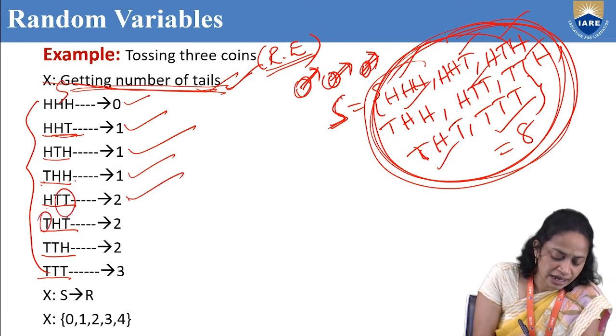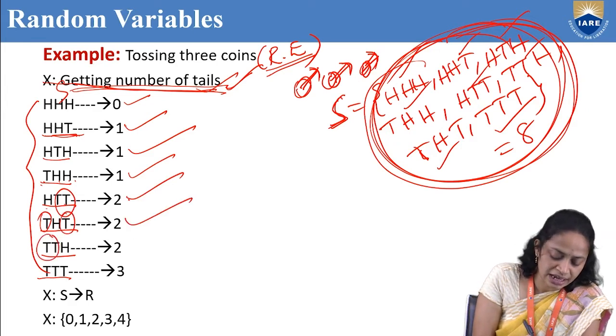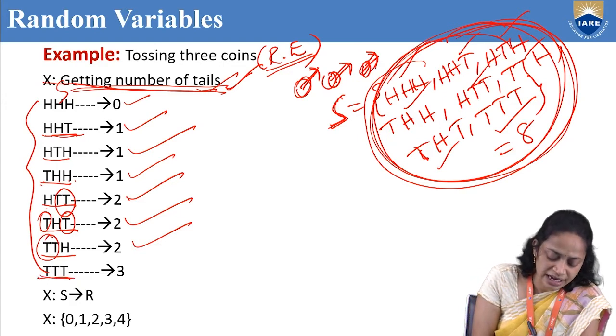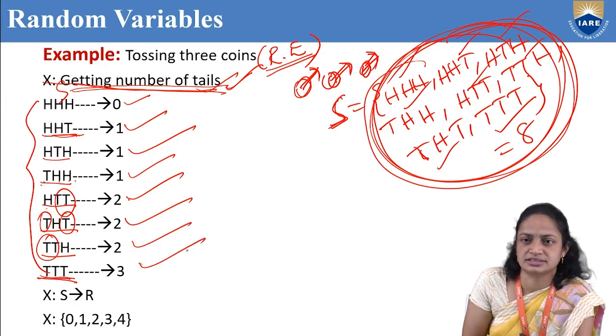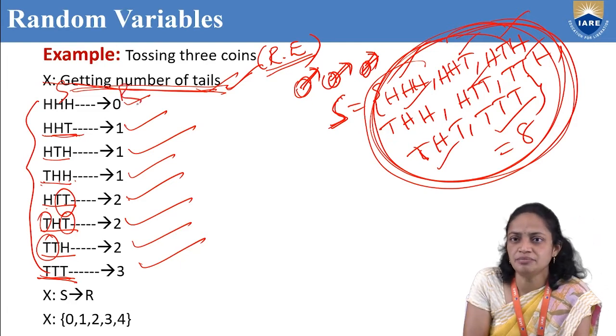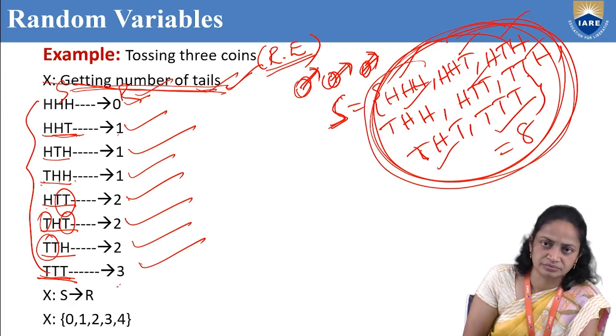In tail, head, tail, we have 2 tails. In tail, head, we have 2 tails. In tail, we have 3 tails. Okay, so this is our real number. So here real numbers are 0, 1, 2, 3.